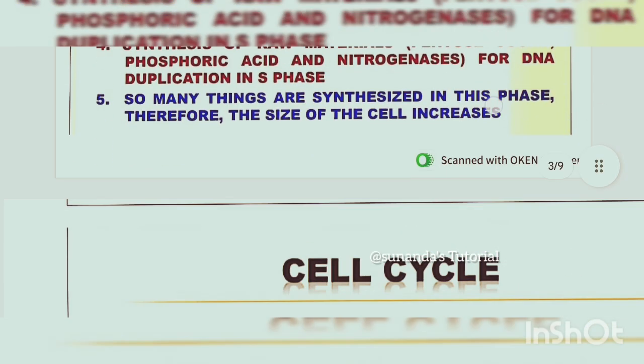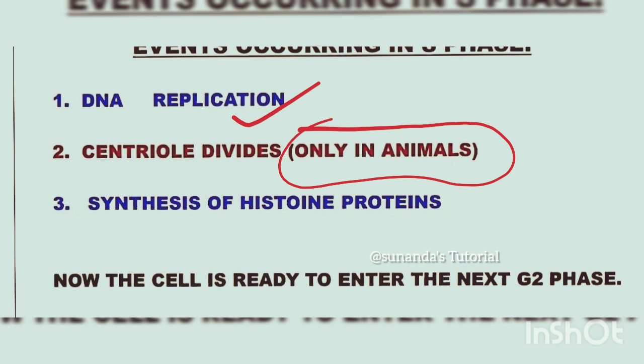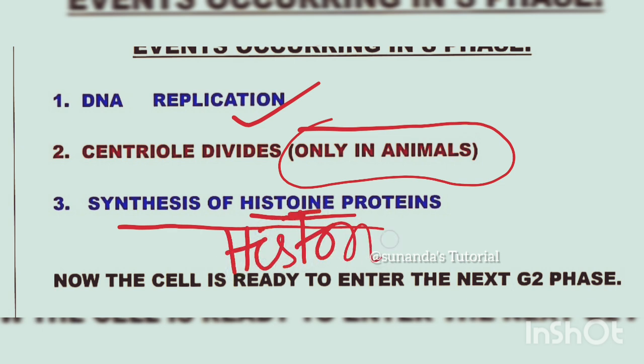Next is the S phase, the events occurring in S phase. The most important thing is that DNA replication occurs in S phase. Next, the centriole divides, but only in the case of animals, because plant cells lack centrioles. And there is synthesis of histone protein, which is required for packaging of DNA. Now the cell is ready to enter the next G2 phase or gap 2 phase.